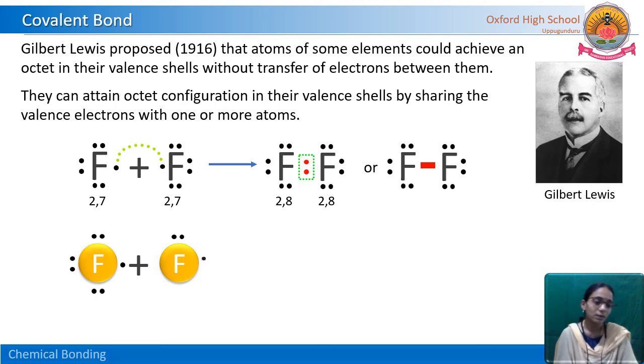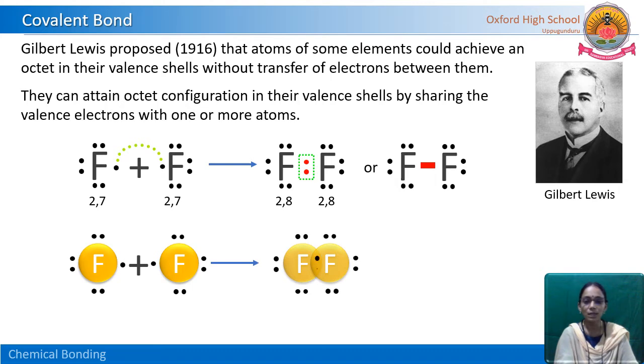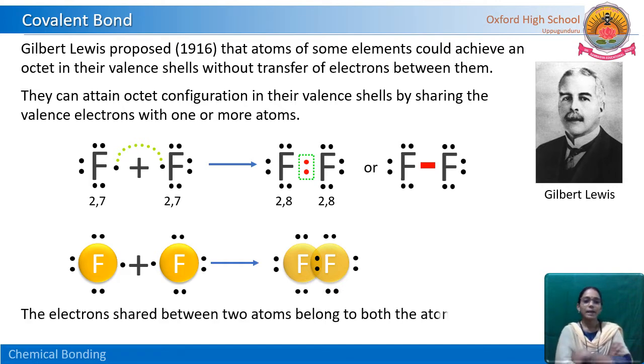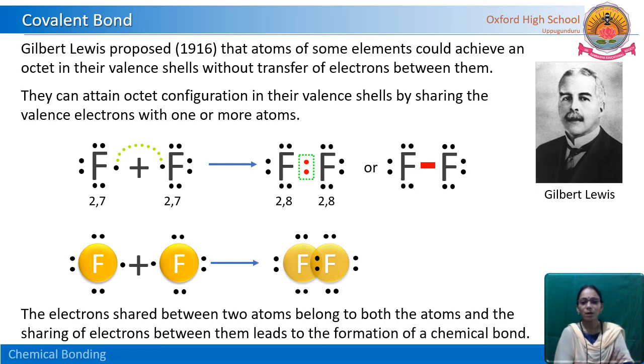We know that these dots represent the number of valence electrons in each atom. After forming the bond, see how many valence electrons are there. Each fluorine atom attains the octet, 8 electrons. So the first fluorine atom possesses the octet configuration, and similarly the second fluorine atom also possesses the octet configuration. The electrons shared between the two atoms belong to both the atoms, and the sharing of electrons between them leads to the formation of a chemical bond.